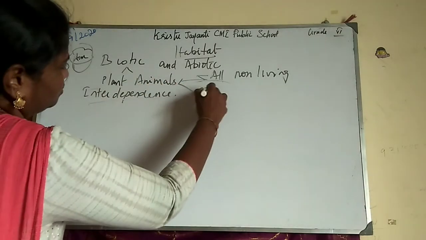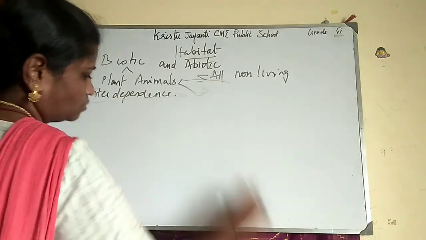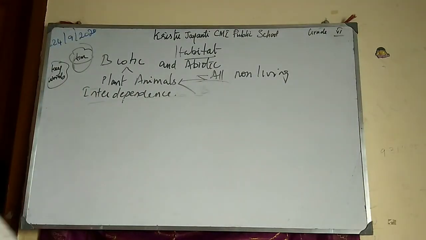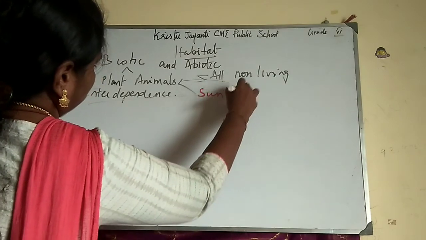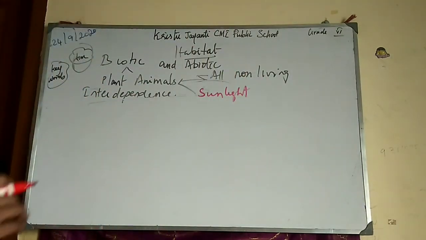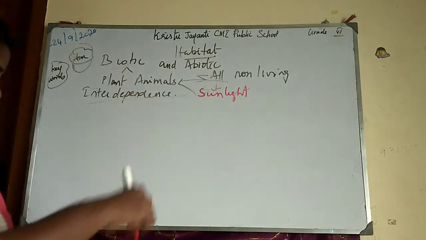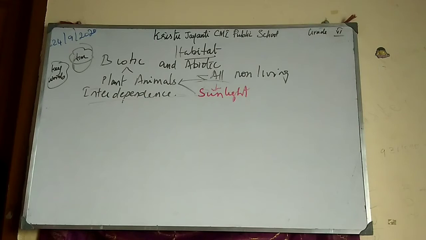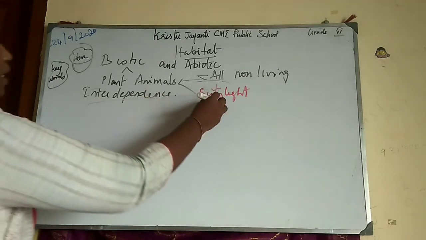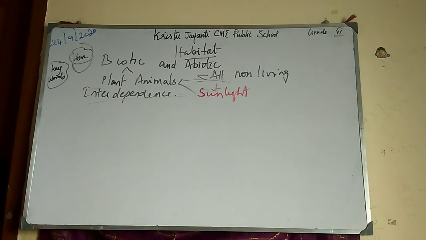Now you take sunlight. Sunlight is one abiotic component, right? It is a non-living thing, but that is the main source for plant production. Without sunlight, the plants cannot produce food, and not only production of food, all the animals or plants, whichever use energy, that energy is nothing but sunlight.